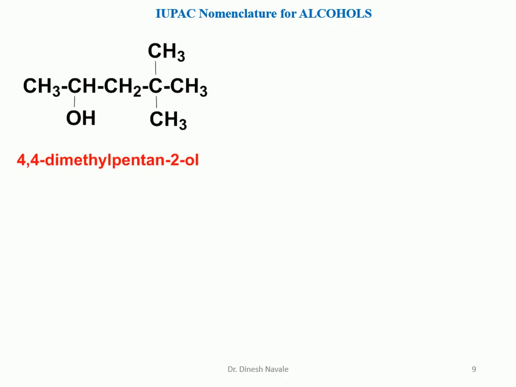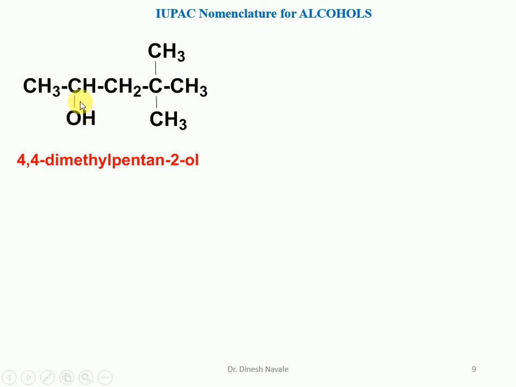So the next compound is one in which there are multiple substituents. OH is the functional group, alcohol, and a methyl group is also present two times. So we have to start the numbering in such a way that the alcohol, the main functional group, is given the lowest possible number. So numbering should start from the left hand side. So it is carbon number 1, 2, 3, 4, 5.